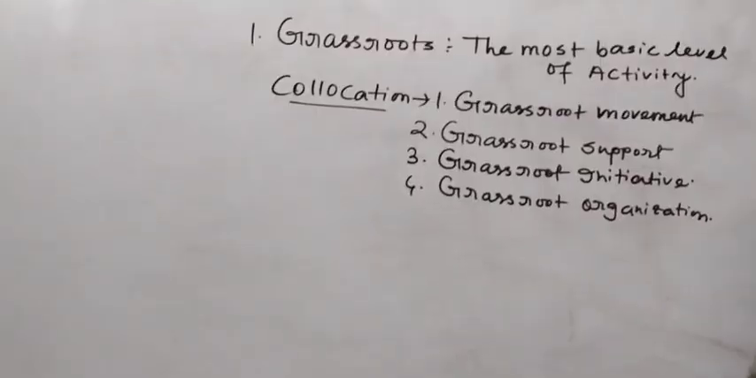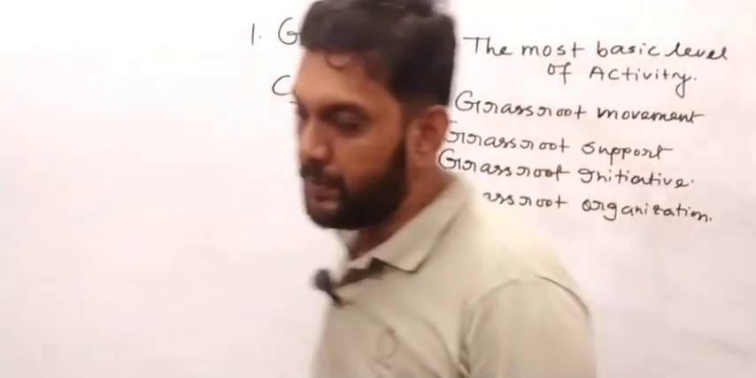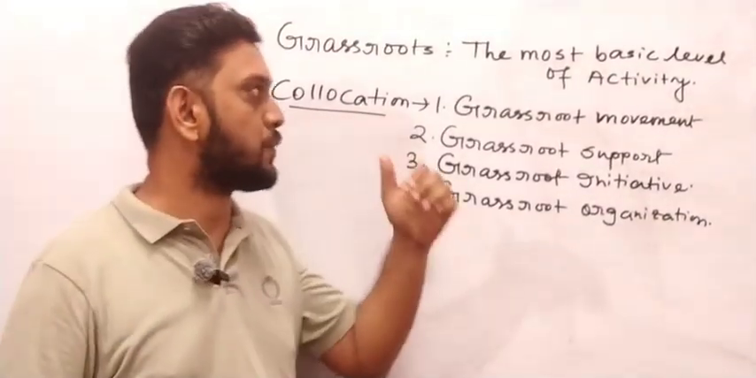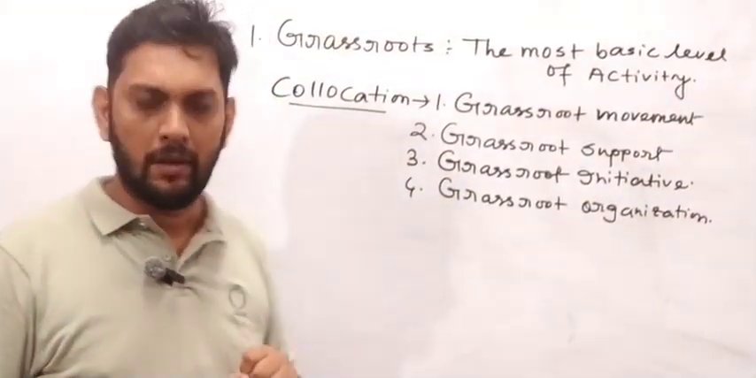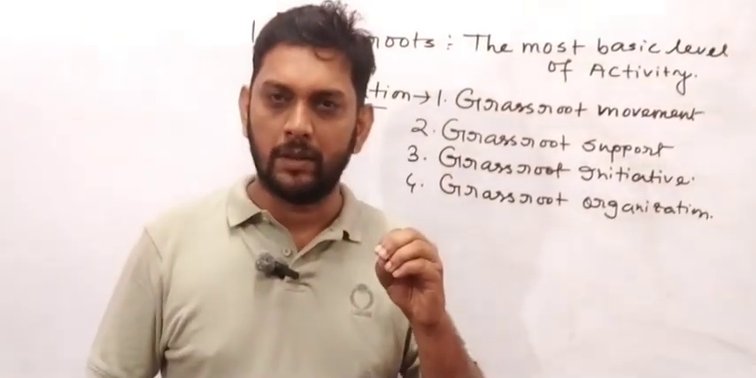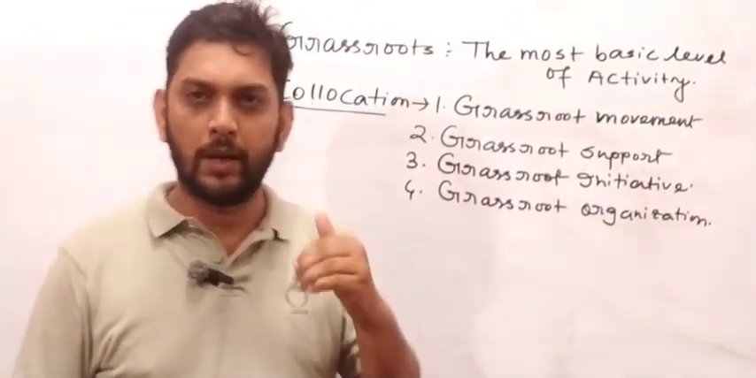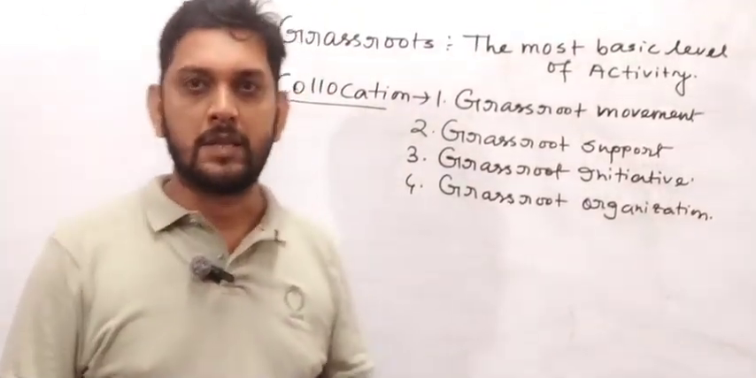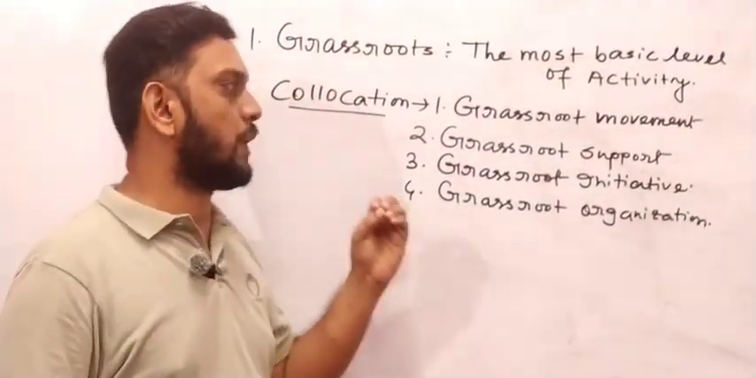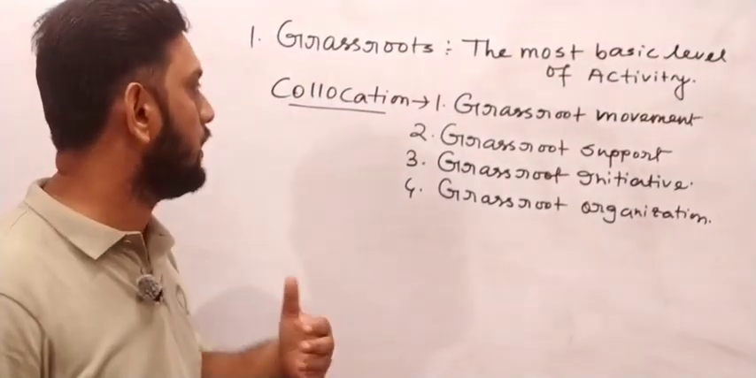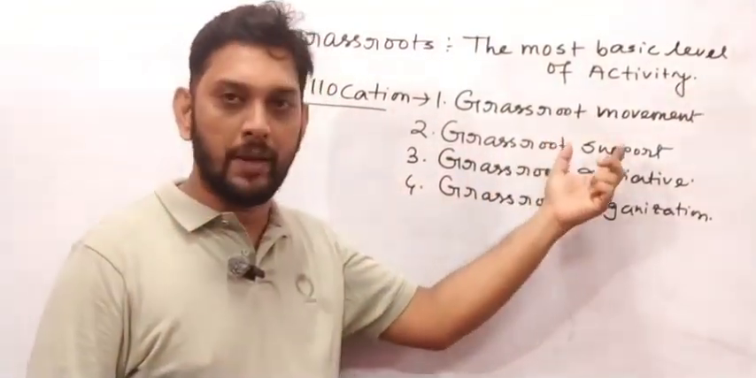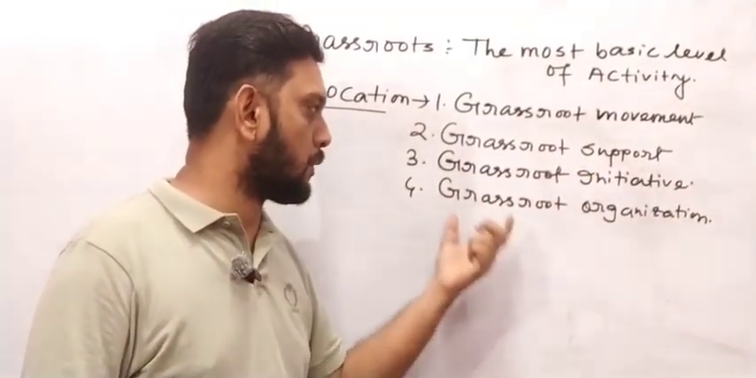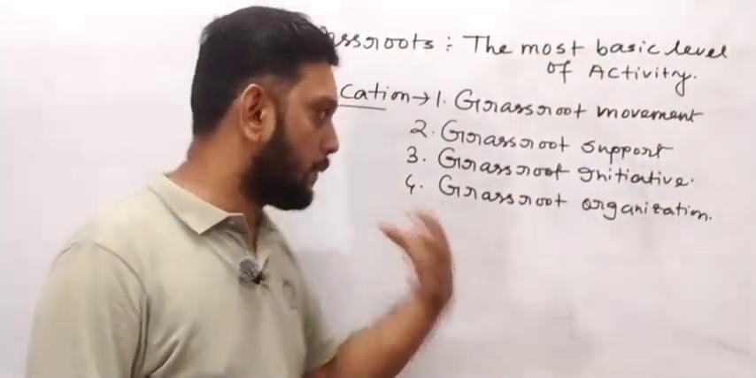Please, all of you should write down the meaning. First of all, we have understood the meaning of grassroots: the most basic level of activity where a lot of local people, common people, or ordinary people are involved. Second, we have seen that a lot of collocations can be formed using this word. First, I have written grassroots movement. Second, grassroots support. Third, grassroots initiative. Fourth, grassroots organization.